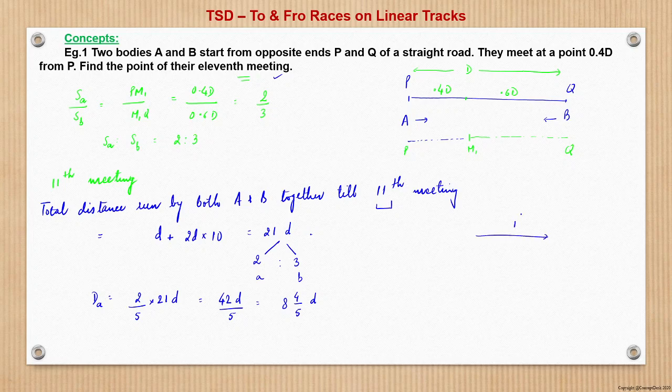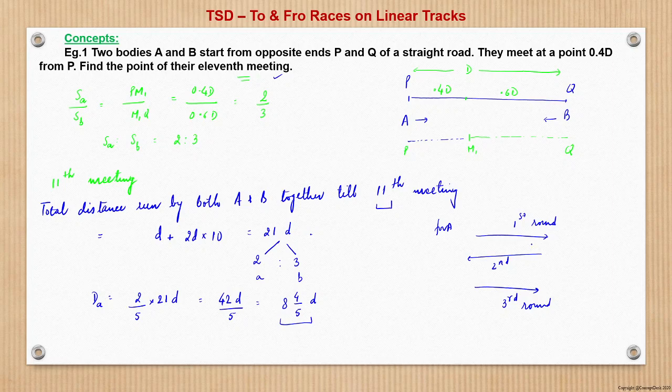So this is the first round for A, second round, third round. So basically 8 whole 4 by 5 means that A is in the ninth round. After having completed 8 rounds, he has entered into the ninth round.